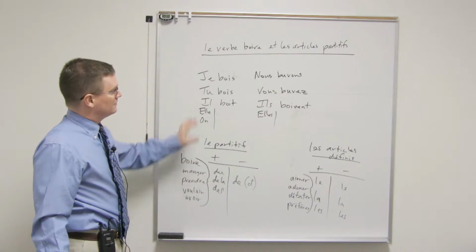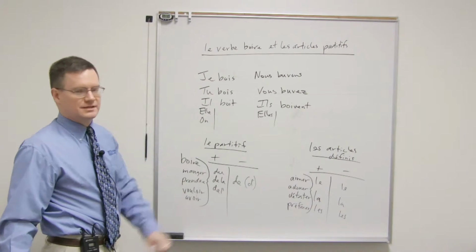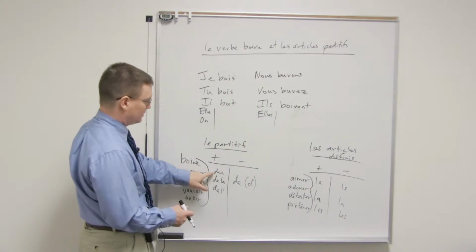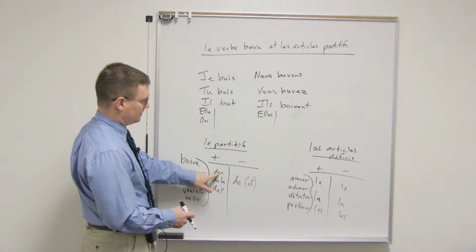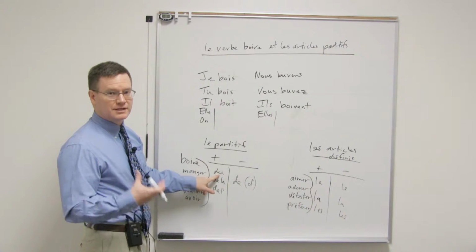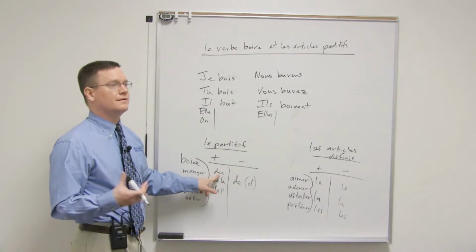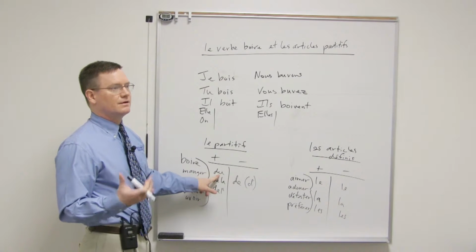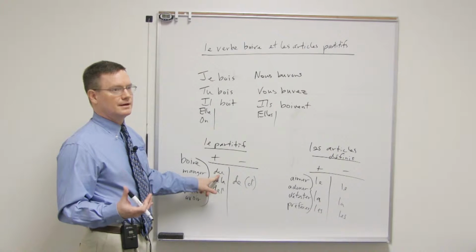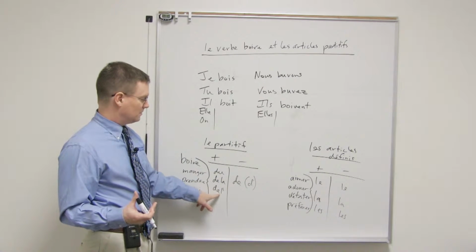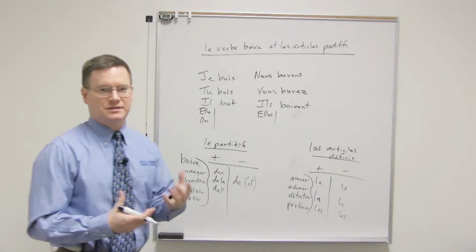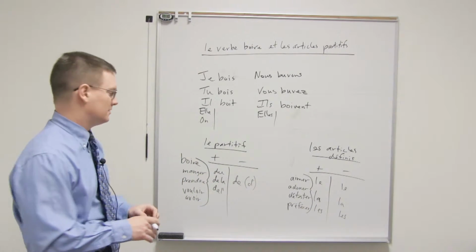Now, this verb is quite often used with the partitive. A partitive means a part of something. For example, here they have du, de la, de l'. Du is a contraction of de and le, and it literally means of the. I'm drinking of the, for example, of the coffee, or of the tea, or of the, and this could mean of the water, de l'eau. But of course it doesn't actually translate that way into English.